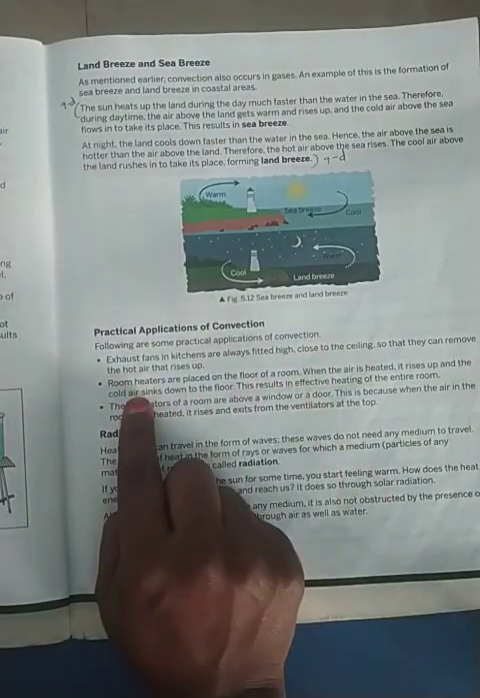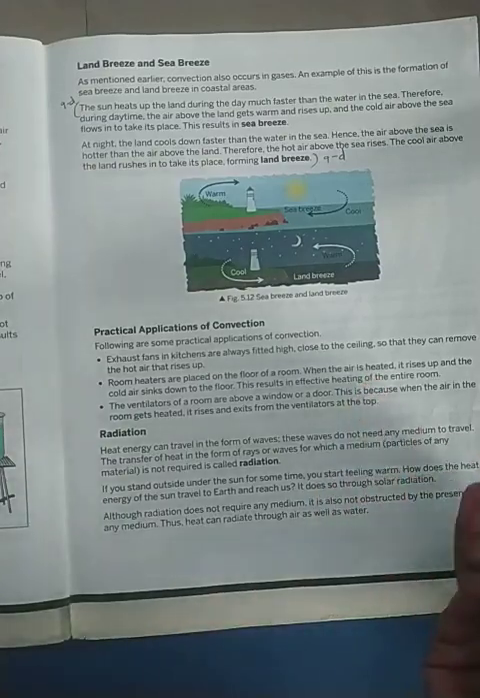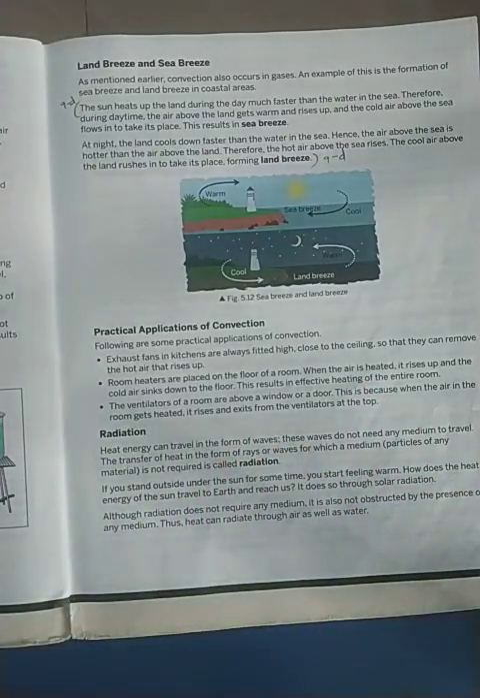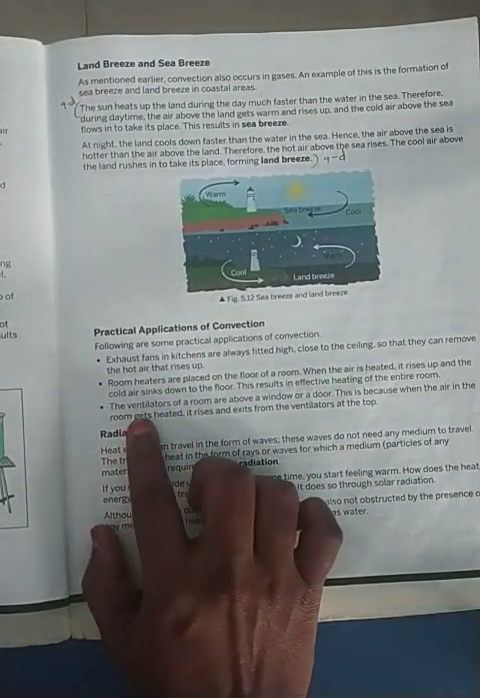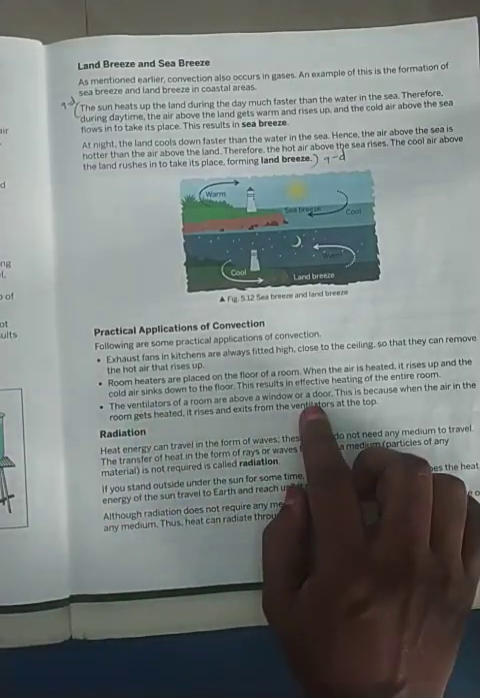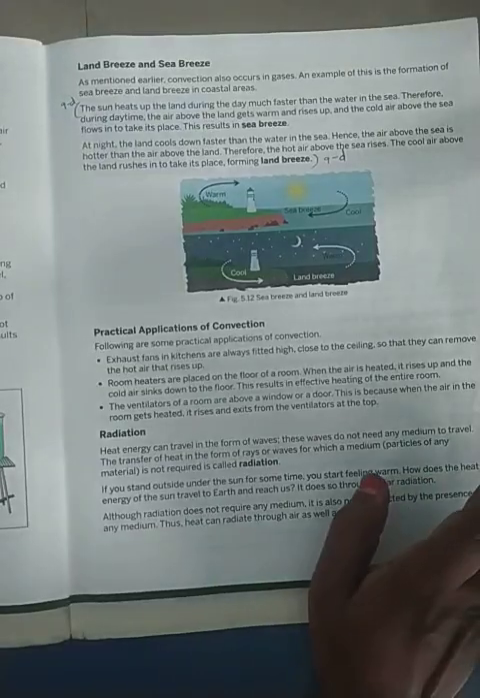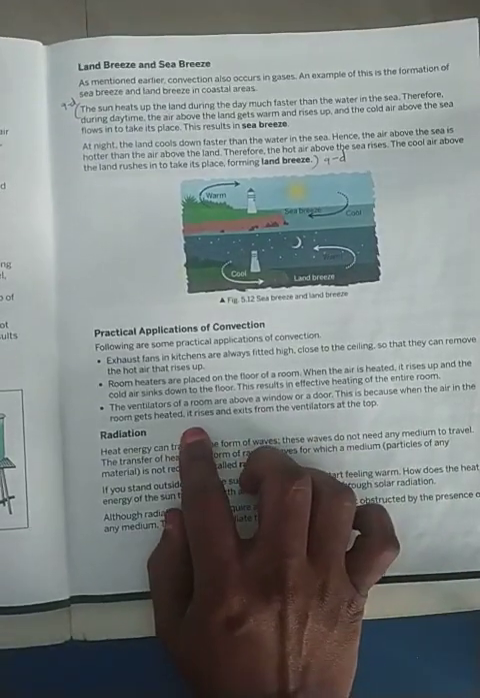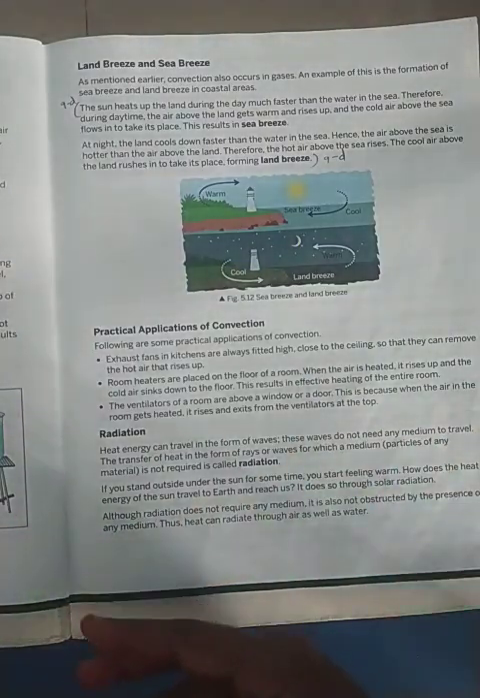Then the room heaters. Okay, the room heaters are placed on the floor of the room. Why? Because the air will be heated and it will rise up. Okay, and the cold air will come to the bottom. Okay, then again it will be heated by the room heater. And the ventilators are placed above the window because the hot air, when it is rising, should go out, because we don't want the hot air in the room. So the heated air should go out, and through the windows we will get the fresh air.